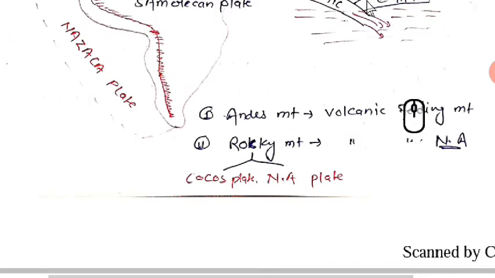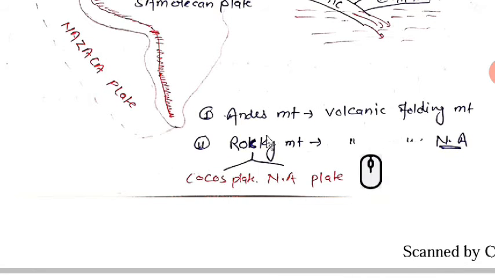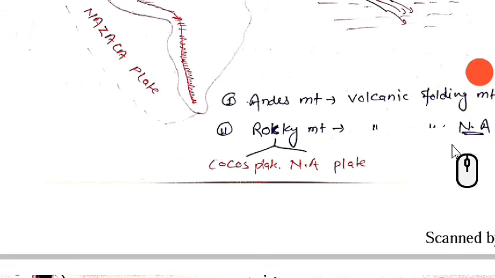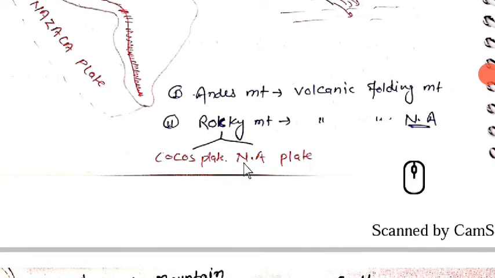Yeah, then let's go Andes mountains and Rocky mountains. Andes is located in South America. So what is Andes mountain? It is the volcanic folding mountains. Okay, volcanic folding mountains. You can see this, right? So what is Rocky mountains? Volcanic folding mountains located in North America, not South America. It is located in North America. This Rocky mountain is located in the North American plate.